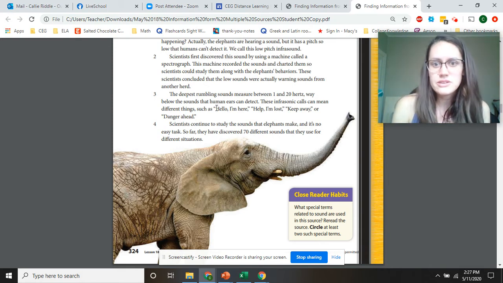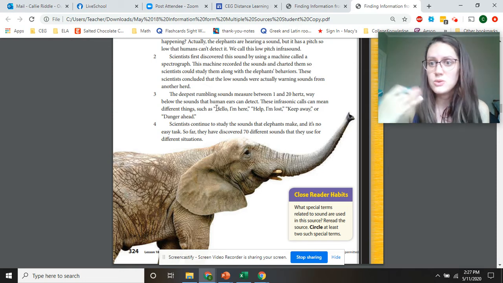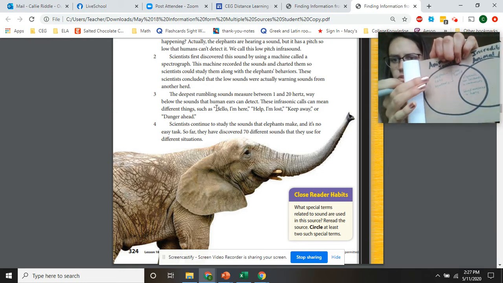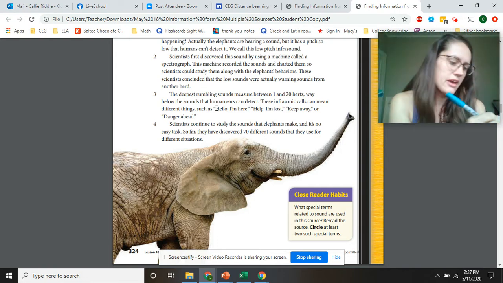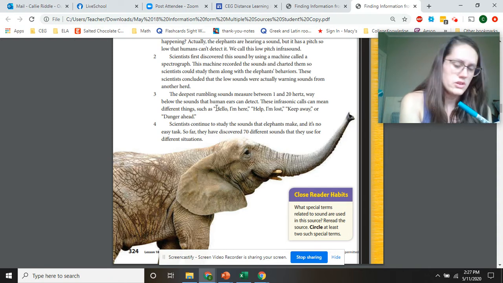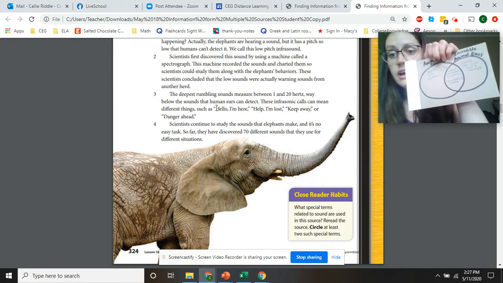They can send all these different messages, just like you and I talk to one another. So underneath incredible animal ears, I'm going to say elephants have 70 different sounds to communicate. That was something different that was not in the other article.